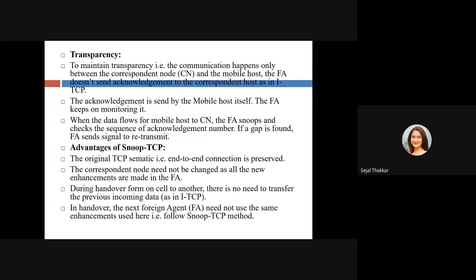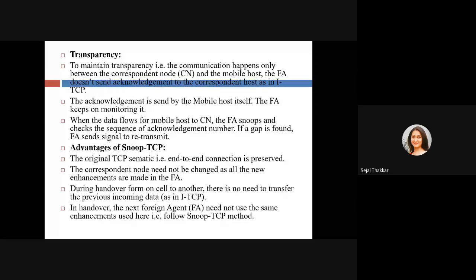So what are the advantages? The original TCP semantic, the end-to-end connection, is preserved, right? What we were doing with the wired network, sender to receiver. So the end-to-end connection is maintained here in snooping TCP. The corresponding node need not be changed, as all the new enhancements are made in the foreign agent.